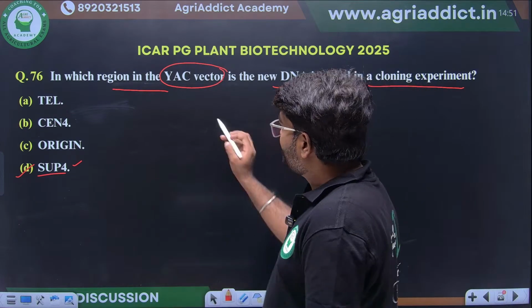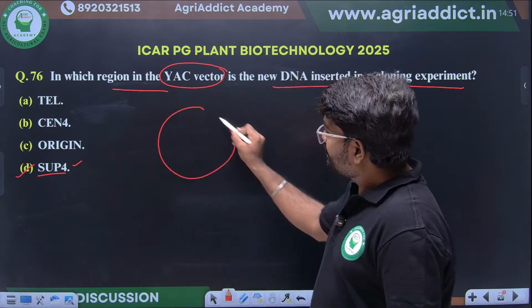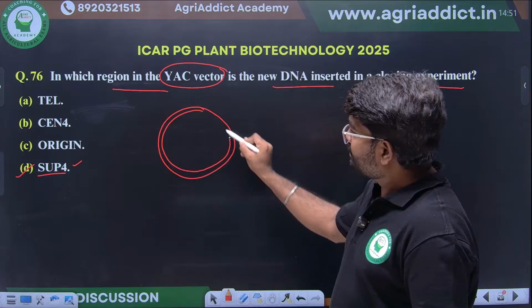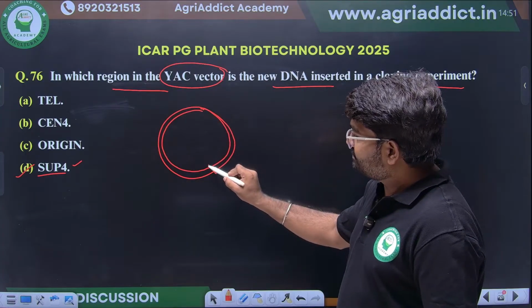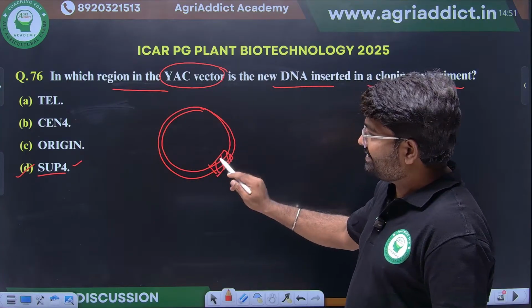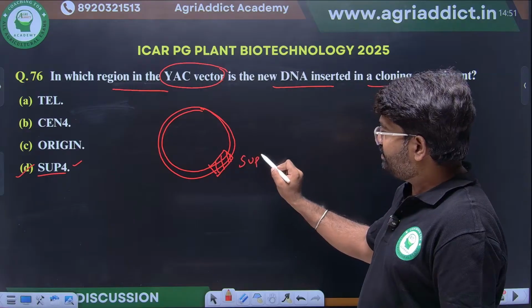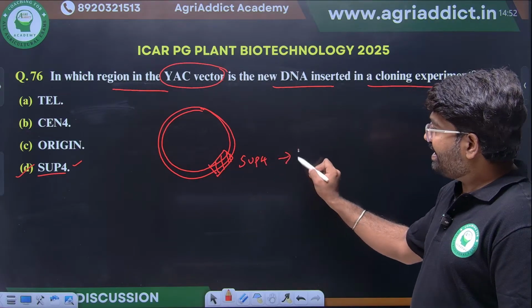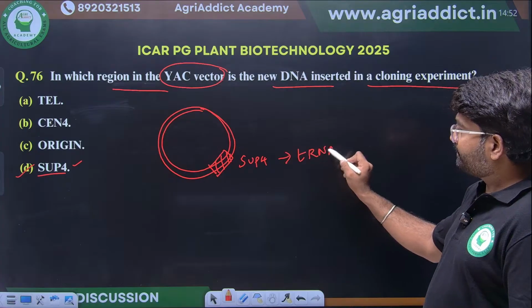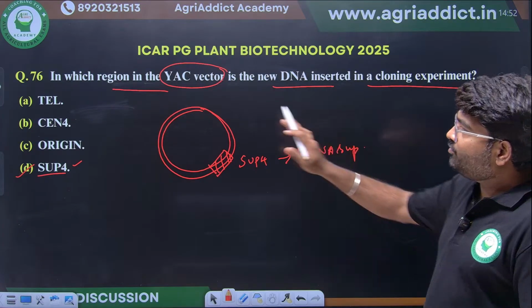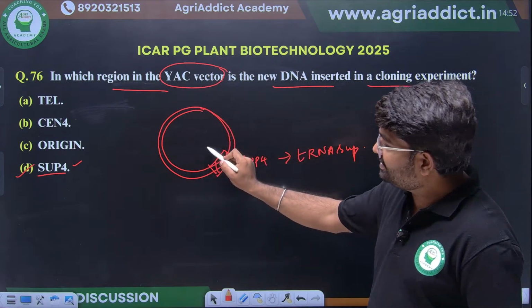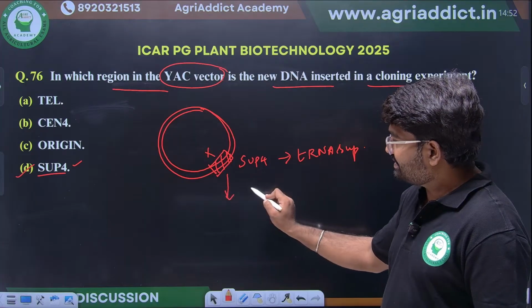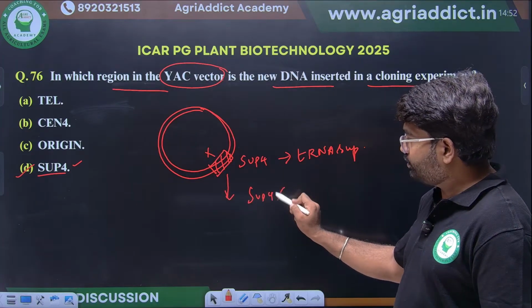See here, for example, this is the YAC vector. For example, this is the region that will code for SUP4. What it will do means, it's a tRNA suppressor. If we clone our target gene in this region, this SUP4 will be mutated.